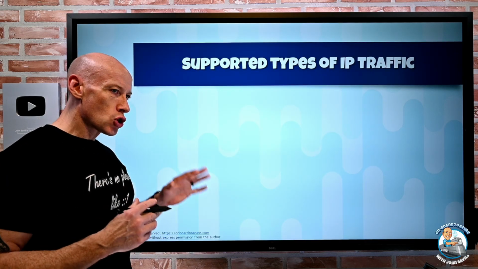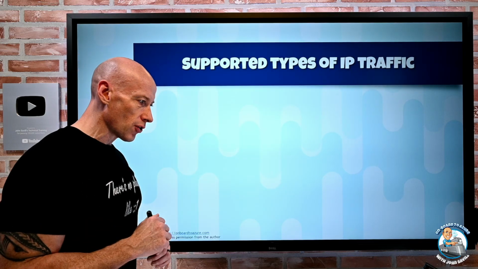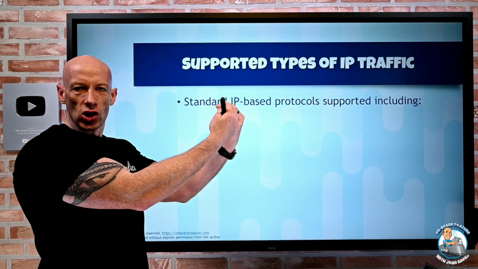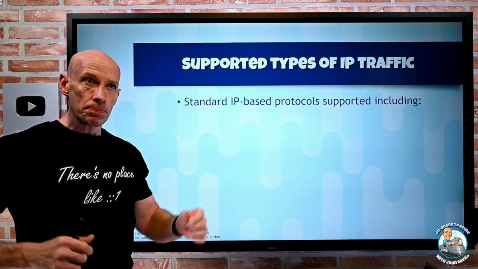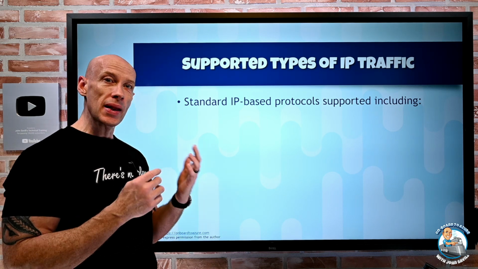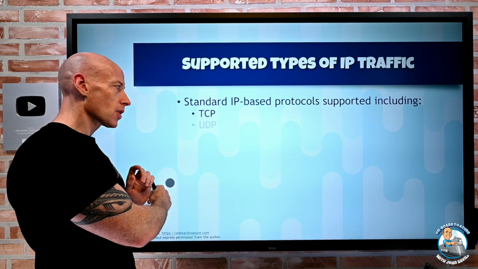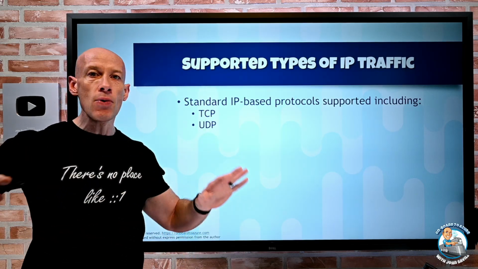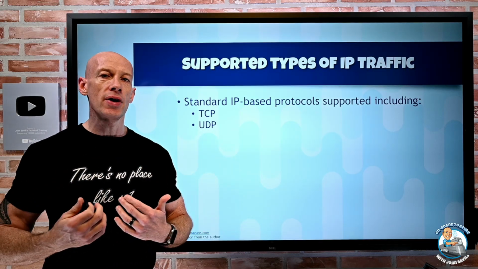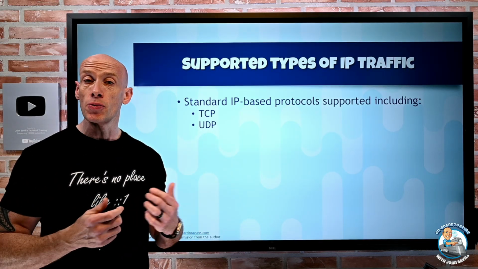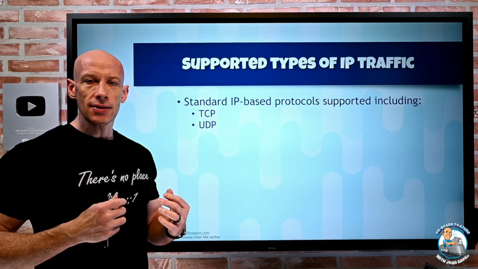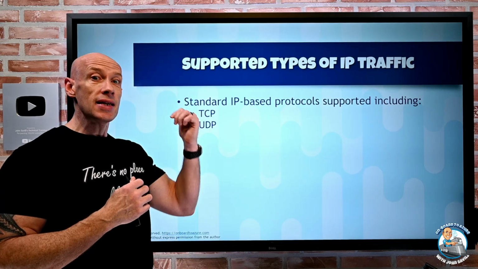So, supported types of traffic that I can have being used on that virtual network. It really boils down to most things that sit on top of IP. So IP is a layer 3. If it sits on top of IP, it will probably work. Things like TCP and UDP, which are layer 4, sit on IP, they work, they're tested. And by working, the important thing is they work with other components of the virtual network. So if I had network security groups and rules, those rules understand TCP and UDP. Load balancers have rules that can be defined in terms of TCP and UDP.